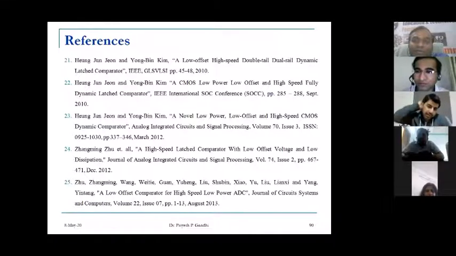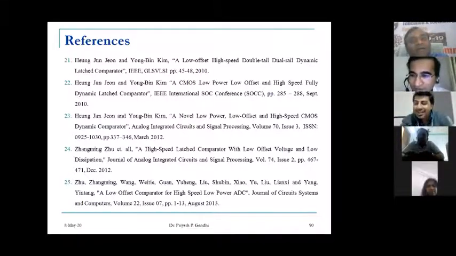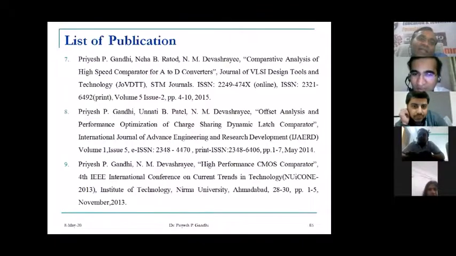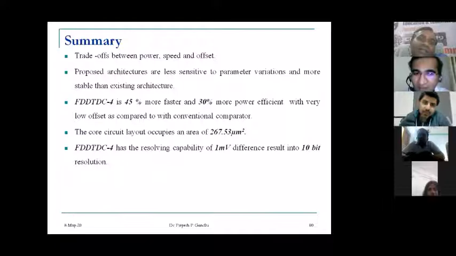Dr. Gandhi, it was a nice presentation. Thank you. These differential comparators, are they commercially available? There are many comparators commercially available, but the concept that we have proposed, the FDD TDC differential comparator, was proposed by me, I think, in 2018.